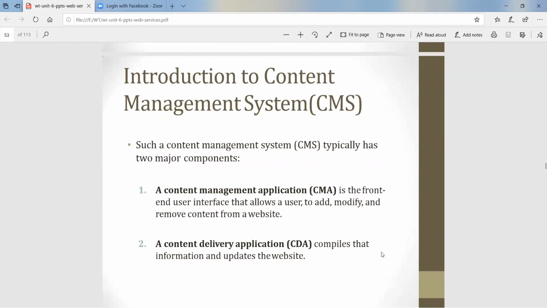Introduction to content management, continued. A content management system, or CMS, is typically divided into two major components. The first component is CMA, the content management application. The second is the content delivery application. The CMA is the front end user interface.